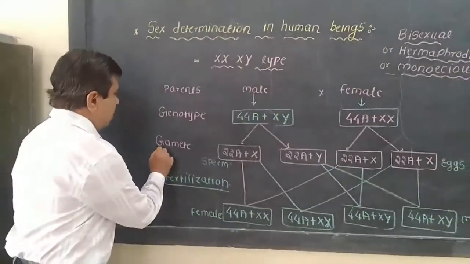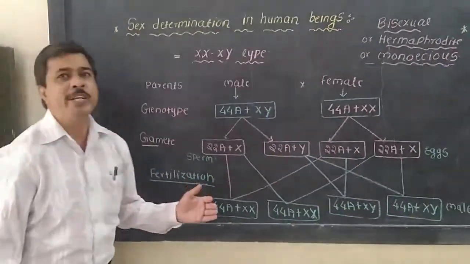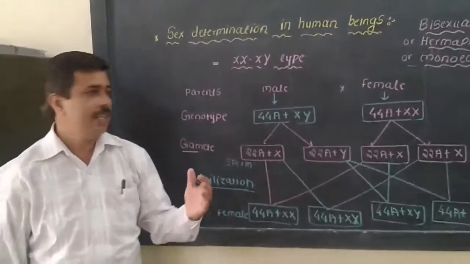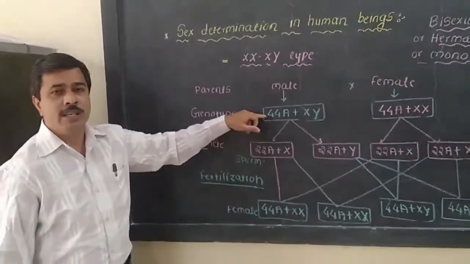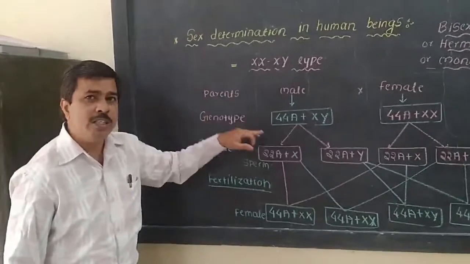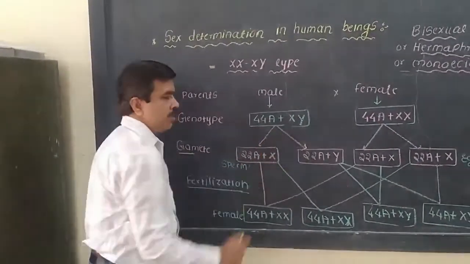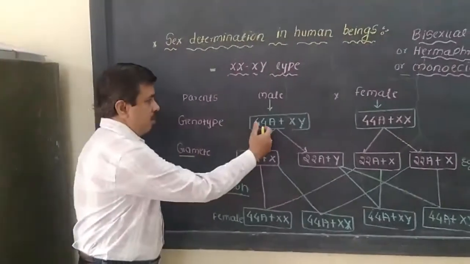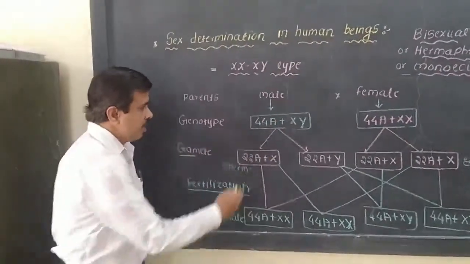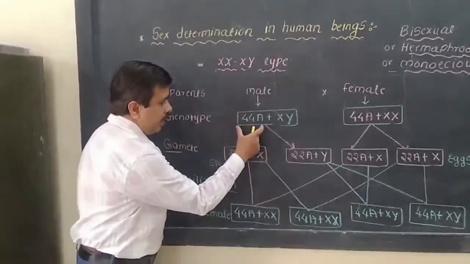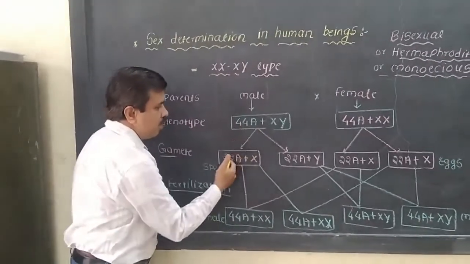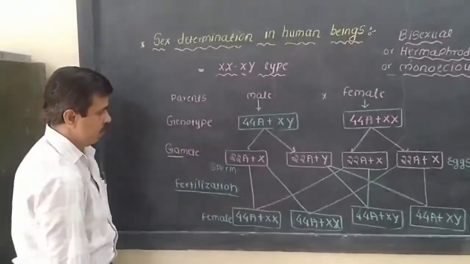Then the first process is gamete formation. The diploid germinating cell in the male undergoes spermatogenesis to produce two types of sperms, because of the process of meiosis.